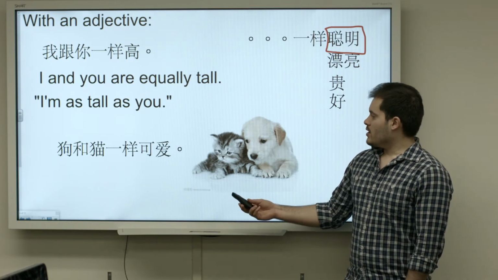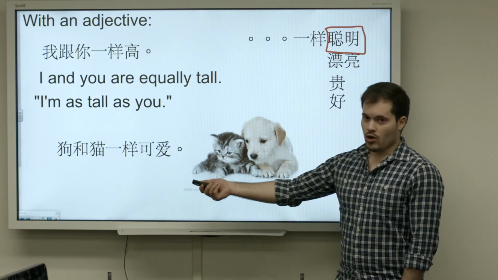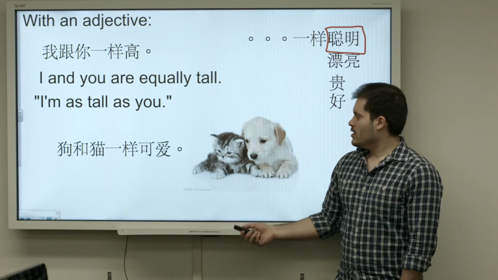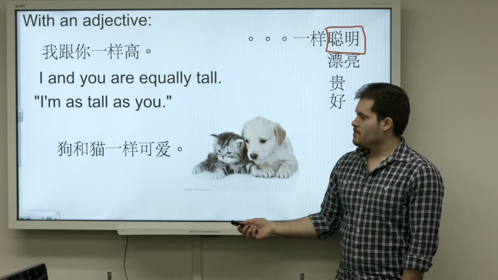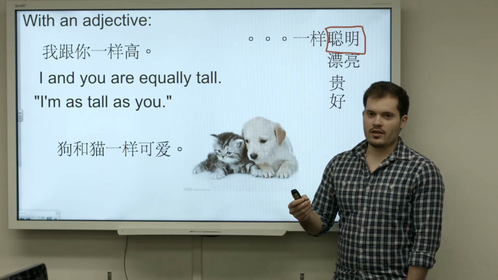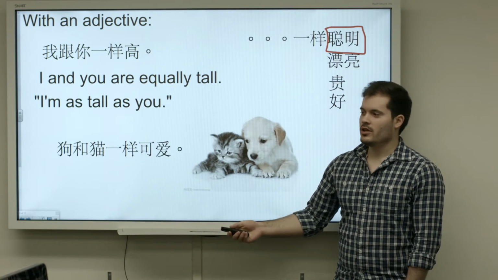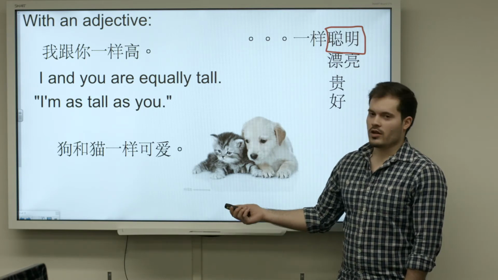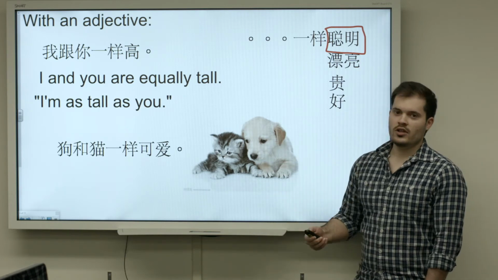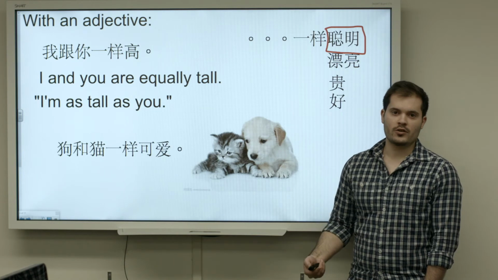So if I wanted to say that this dog is as cute as this cat, I would say 狗和猫一样可爱. 可爱 is cute. And so it helps me to remember that you're saying x and y, so dog and cat equally cute. But really it's dog is as cute as cat. And this works with any adjective. You could say 一样聪明 equally smart, or 一样贵 equally expensive.